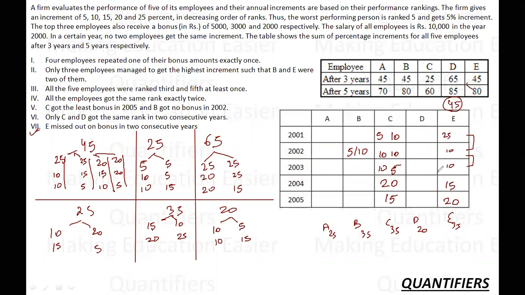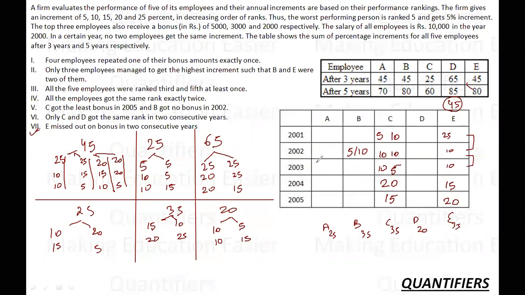Because obviously I cannot put two tens in here. Why? Because out of the top three slots in 2001, 2003, 2002, two tens are already taken by C. If I have to place my two tens anywhere, they will definitely overlap with C at one time, which means that 10, 10, 25 is not a possible case.